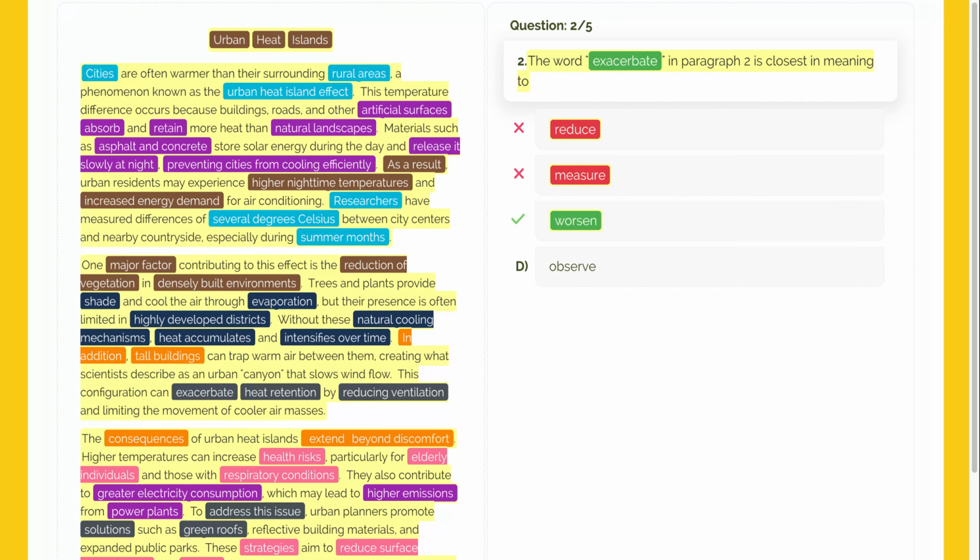Now let's take a closer look at option D, observe. The word observe means to watch or notice something. Buildings are physical structures. They don't observe heat retention. They physically cause it to stay. The sentence is about an action affecting a condition, not just noticing it. This makes the choice incorrect.